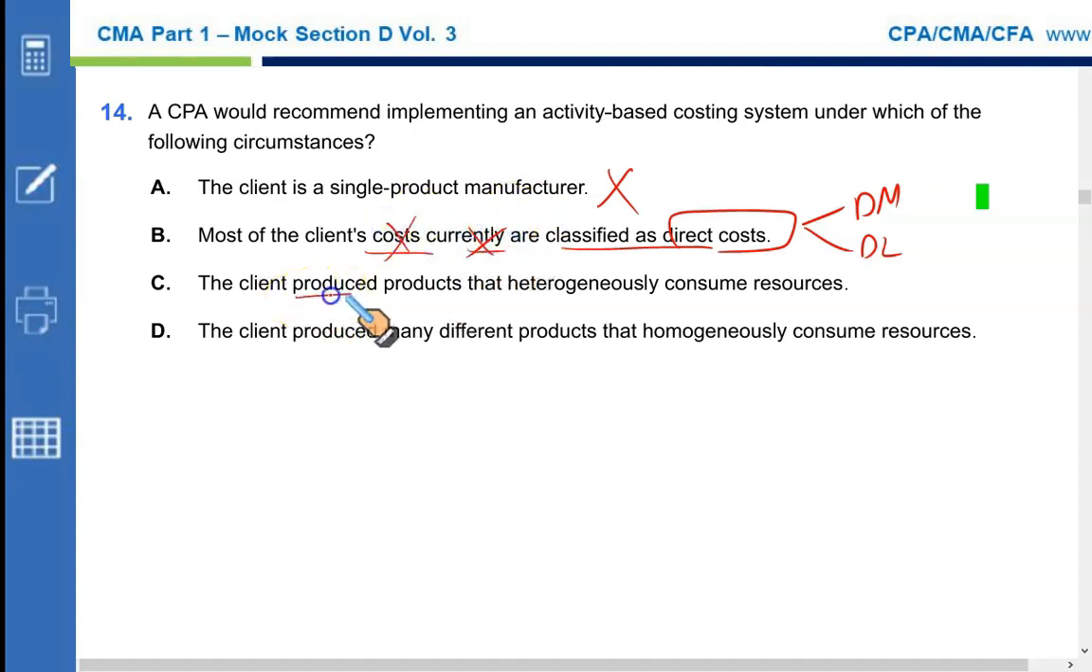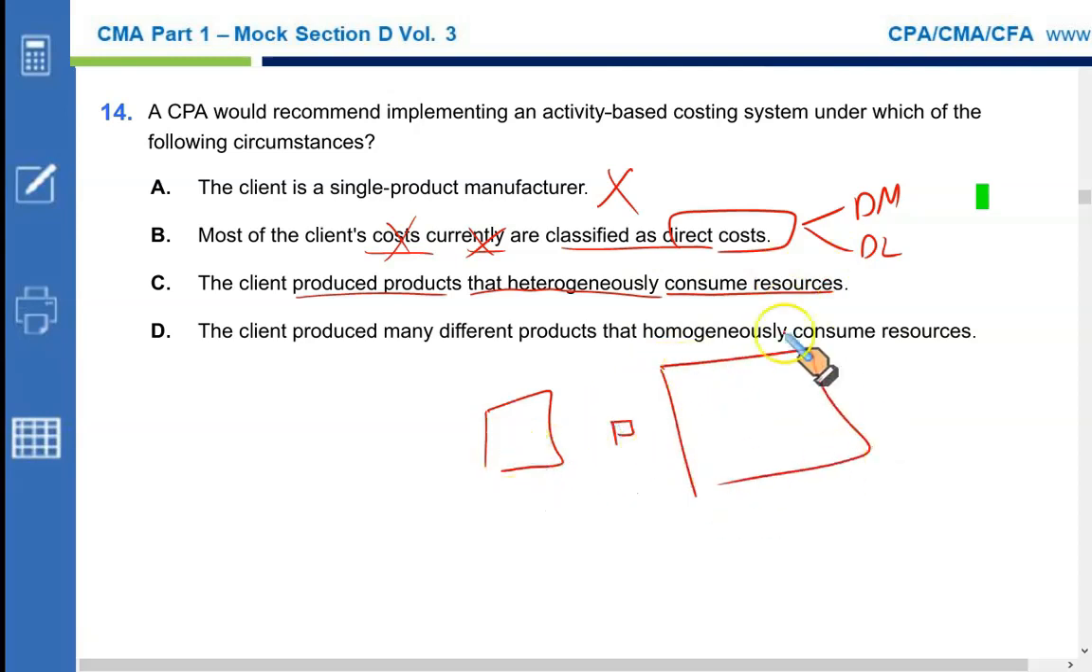The client produces products that heterogeneously consume resources. They consume resources differently. Some consume more resources, some less, some even more. So accordingly, the costing would be different. In this particular situation, ABC is highly recommended.